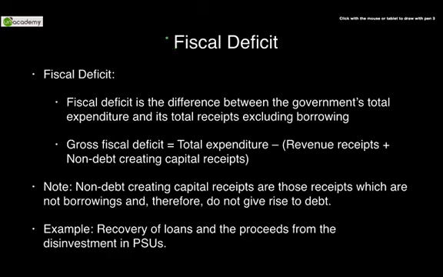Coming to the second type of deficit, that is fiscal deficit. Now, mind you, we have done revenue deficit. The second type of expenditure that we did in the first part was capital expenditure, that was giving out of long-term loans, and receipt of loans or selling of any asset resulted into capital receipts.